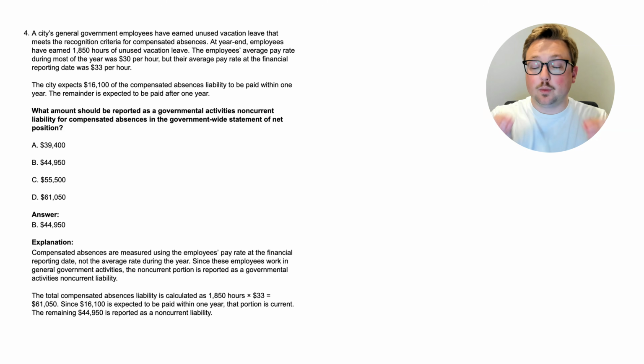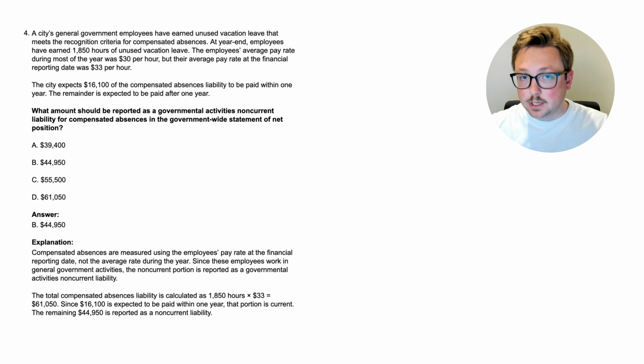The key thing there that we needed to understand was which rate to use. We don't use the average rate, we use the rate at the financial reporting date, or essentially the balance sheet date. So that's the key thing that you needed to know there, is what rate to use. And then once you knew that, it was easy. You just multiply that by the hours, and then you subtract the amount that they're expecting to pay within 1 year, because we're looking for the non-current portion. All right, with that, let's go to the next question.